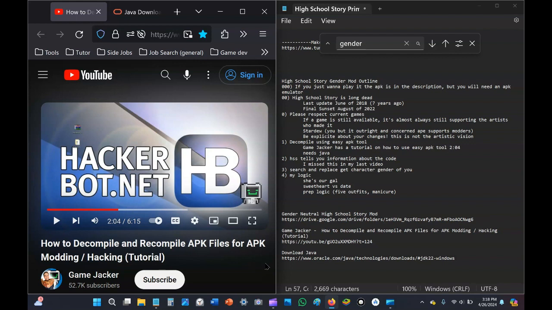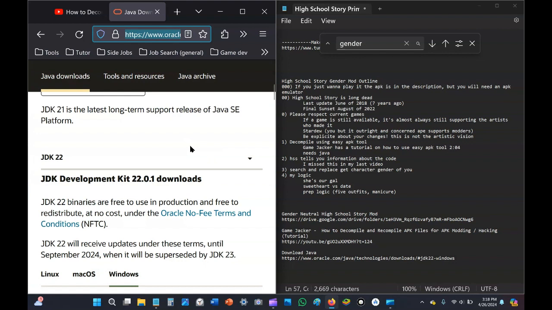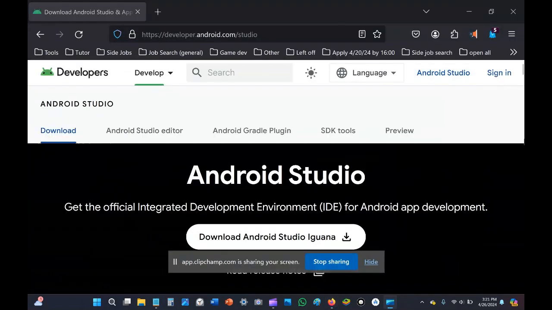So check out GameJacker's tutorial on how to use the Easy APK Tool. But when I tried to use it, I ran into a problem because I did not have a Java development kit. When you try to run the decompiler, you're going to get an error. So you need to have Java, but then you can just follow this tutorial very simply. Lastly, I will be editing in Iguana Studio. I will have the download link for it inside the description.